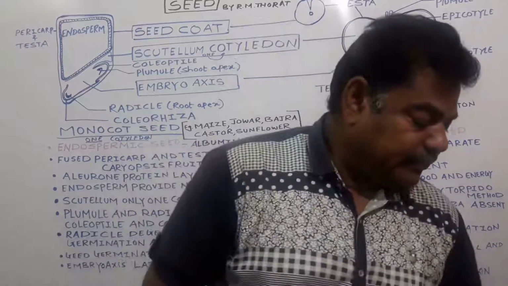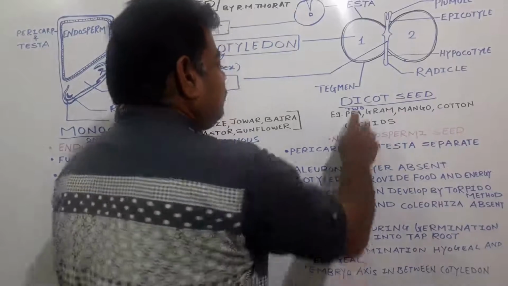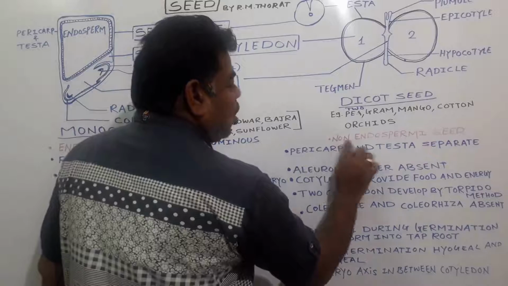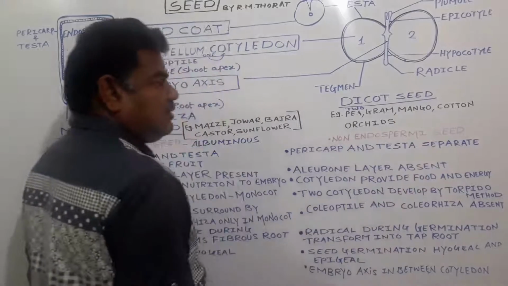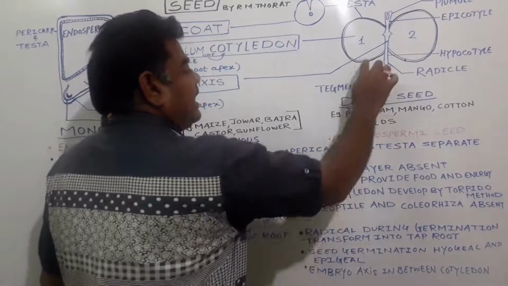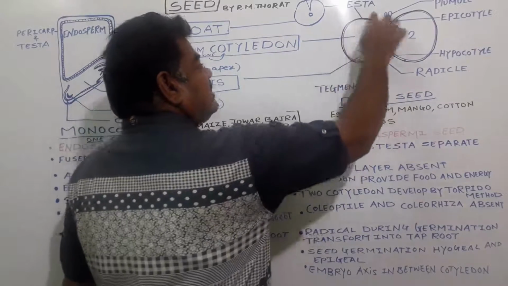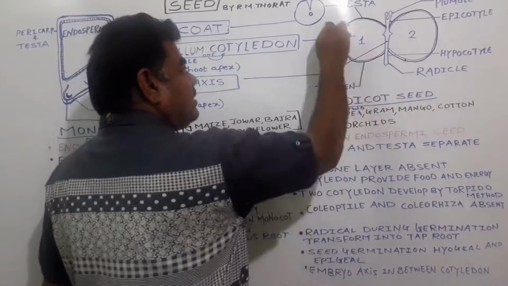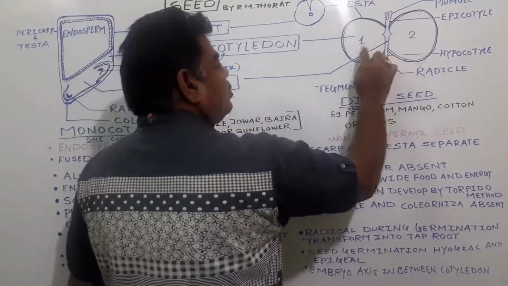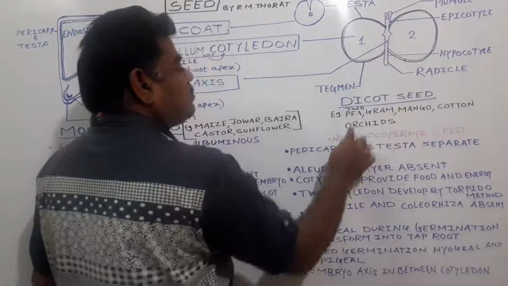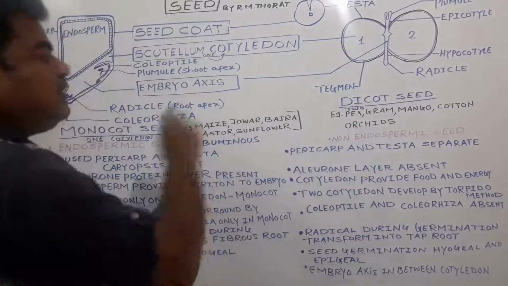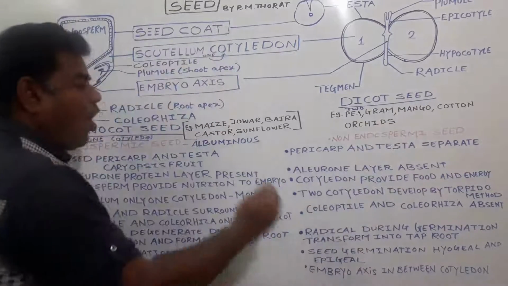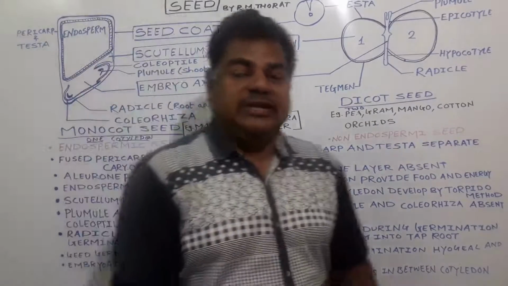And the second seed, see here, in the case of this dicot, we call this seed a non-endospermic seed, because at the time of seed formation, the endosperm that is present gets completely utilized for the formation of the two cotyledons in this dicot, due to which we call this seed what? Non-endospermic seed or non-albuminous seed.